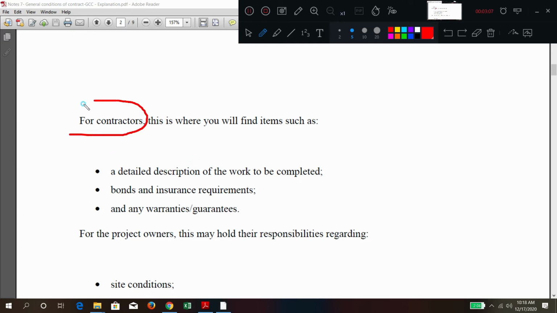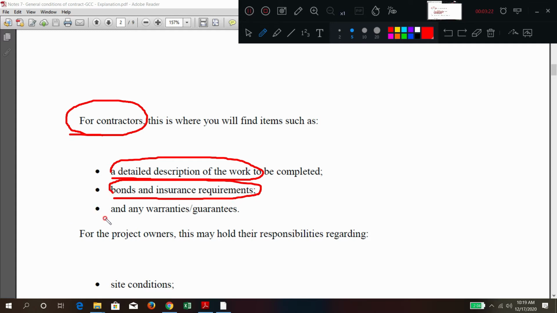Under the contractor, generally what are the clauses included? Here they will include a detailed description of the work, so what the work will actually encompass. Bonds and assurance required for the execution of the contract, and warranties and guarantees, have to be provided by the contractor.